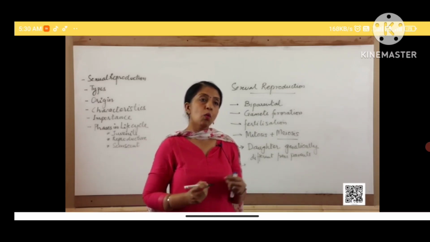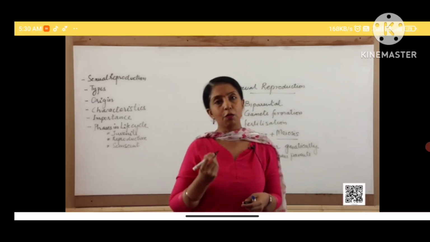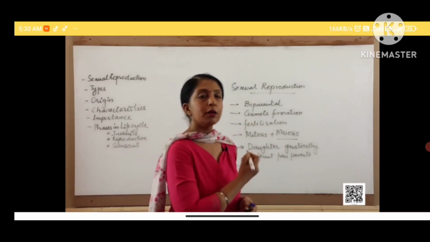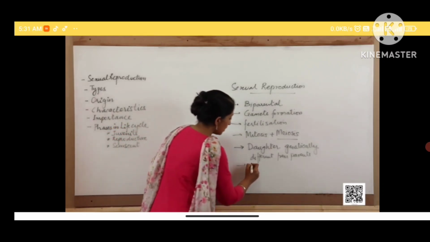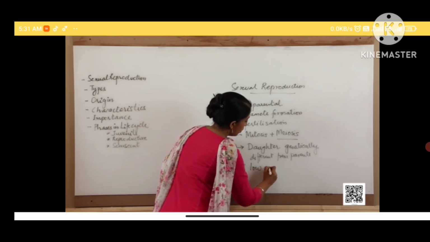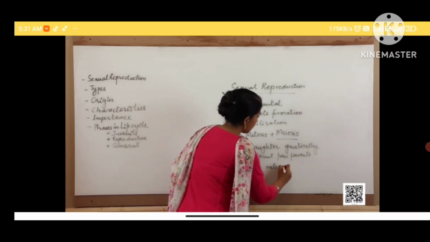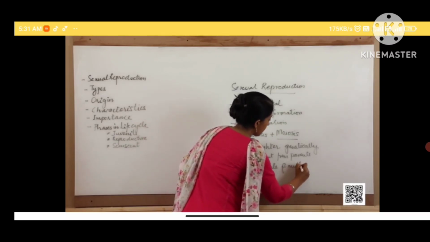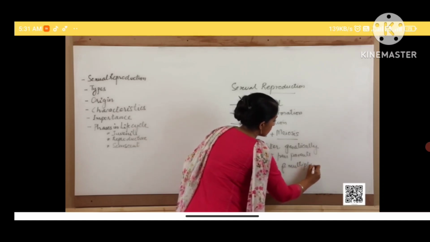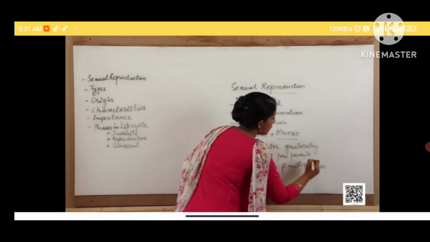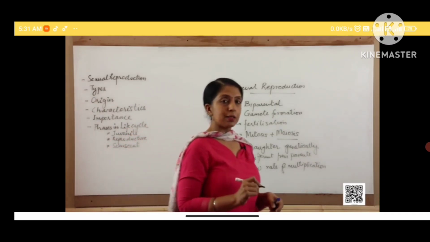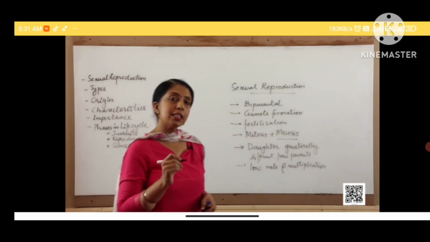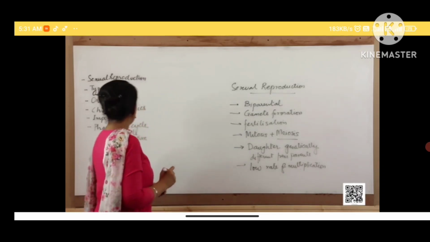It takes more time for multiplication of organisms that undergo sexual reproduction. So, a low rate of multiplication. Those who undergo sexual reproduction multiply at a slower rate as compared to organisms that reproduce by asexual modes.